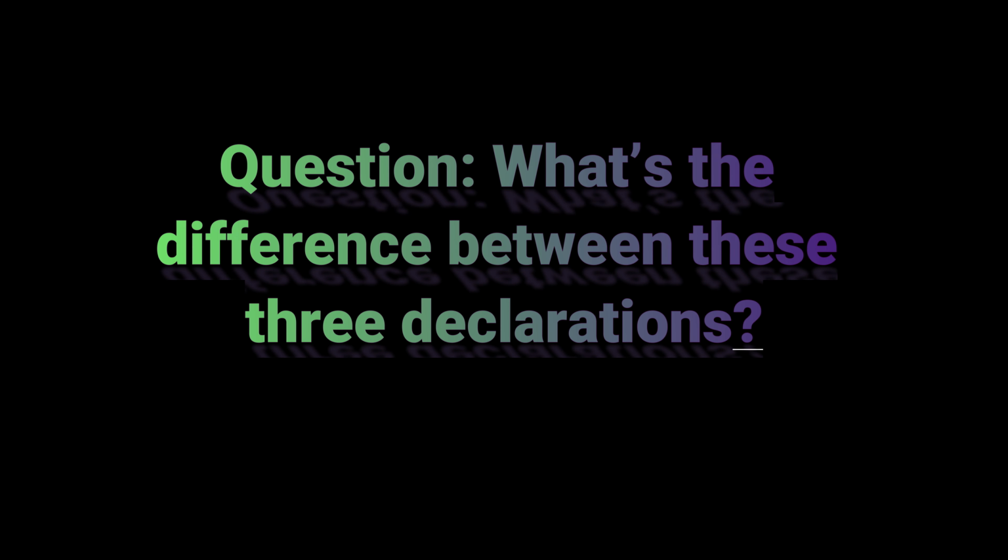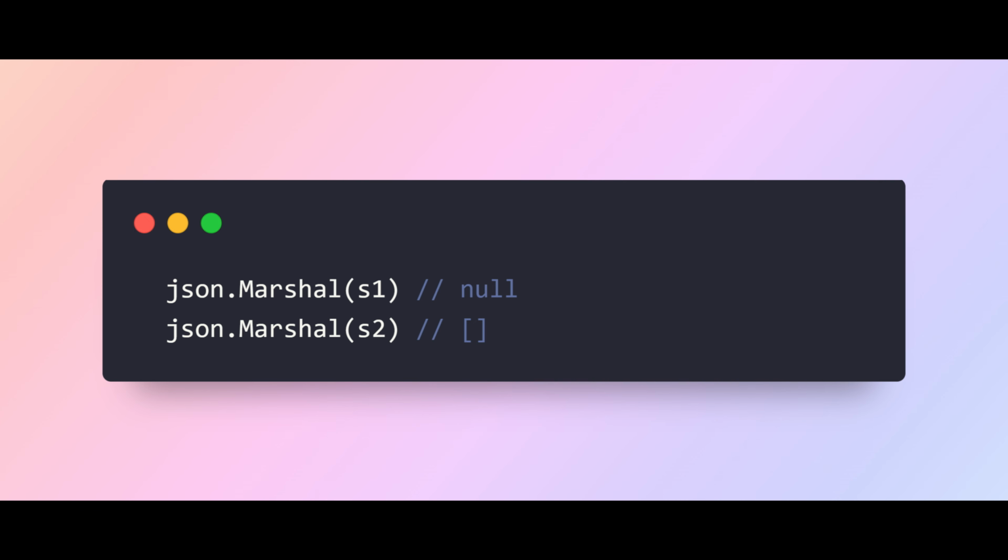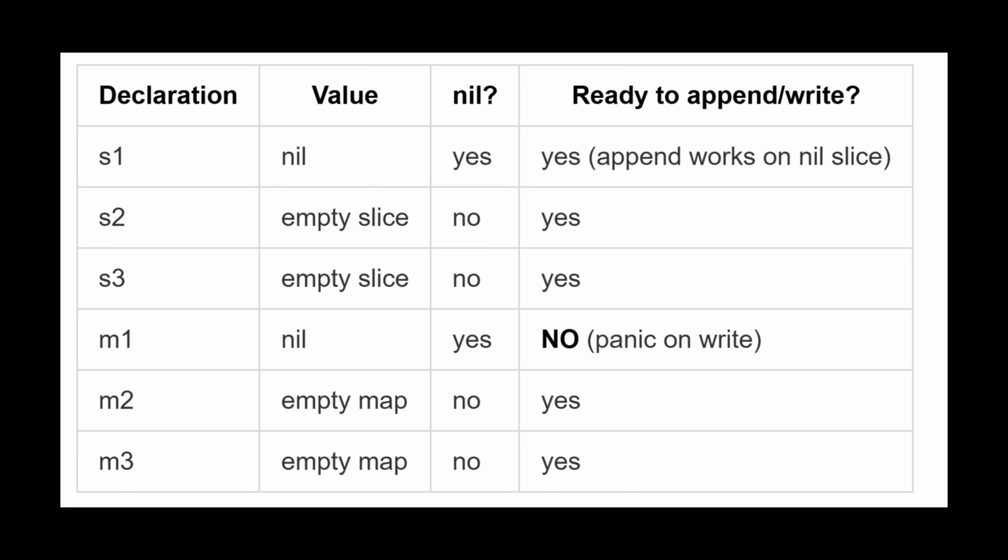Question. What's the difference between these three declarations? Critical insight. json.Marshal returns null for nil slices, but square brackets for empty slices. This matters for API contracts.